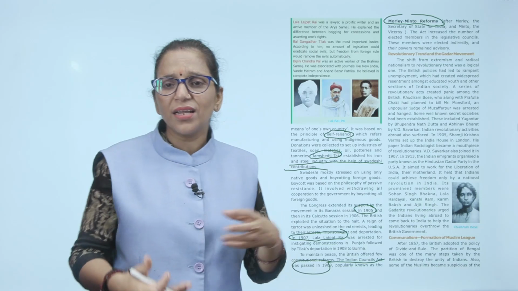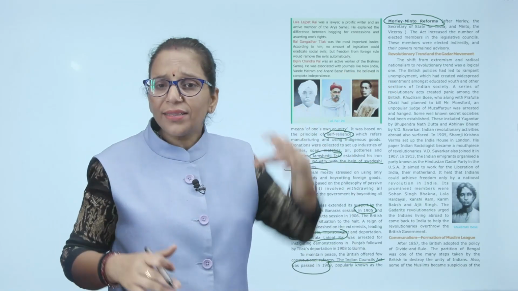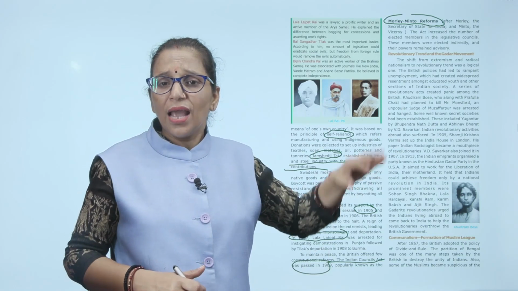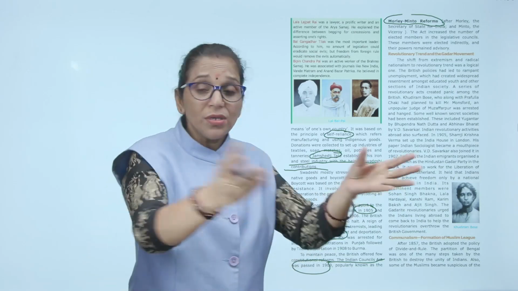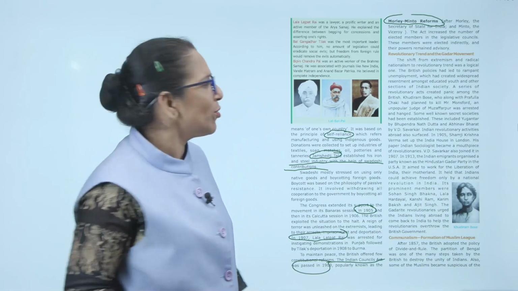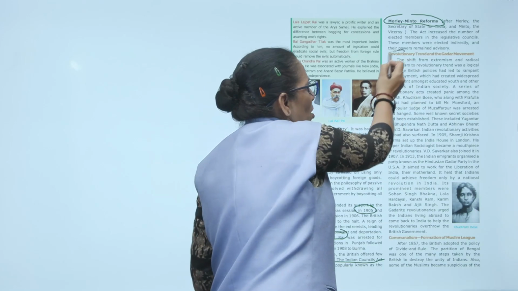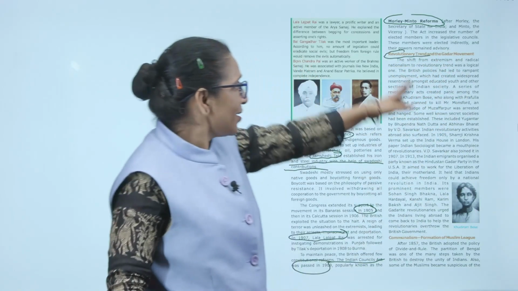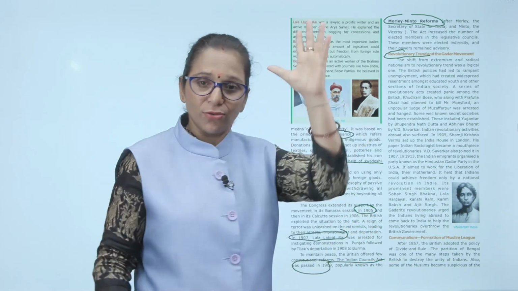What happened in this act? They increased the number of elected members in the Legislative Council. And these members were elected indirectly and their power remained advisory. Means they had given us, okay, dekho, in the Legislative Council, now more Indians can work. Then what happened? A revolutionary trend started. Now you cannot stop the Indians, and the Gadar movement was also there. The shift from extremism and radical nationalism to revolution. Pehle extremists were radical, and now revolution.